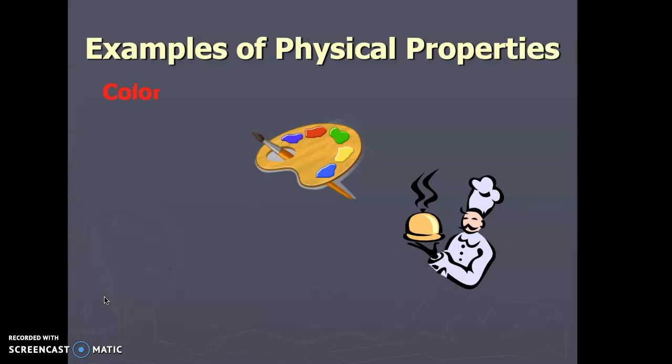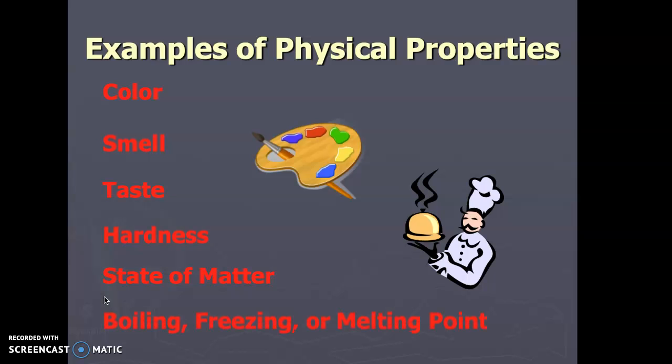Some examples of physical properties: color, smell, taste, right? All make sense. Hardness, right? And we've seen this with minerals. States of matter, whether it's normally in a gas, liquid, or solid state, or maybe even plasma. Boiling, freezing, or melting point. So if you didn't know, all things have a point that they will boil at, that they will freeze at, and they will melt at. These are part of their physical properties, and it helps us to identify them and how pure a substance is.